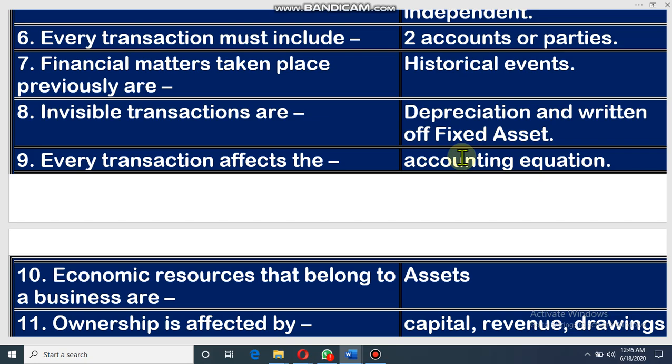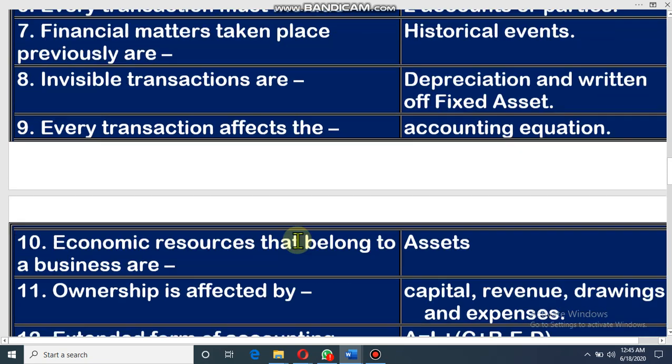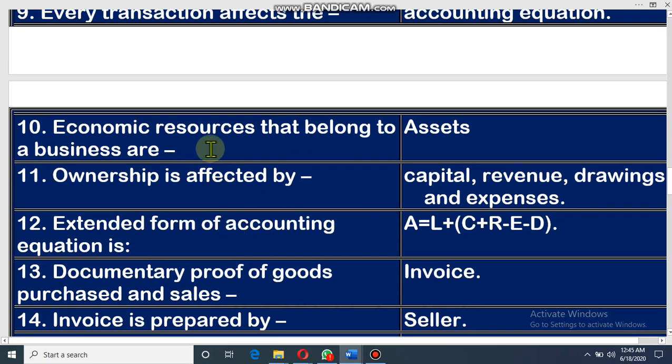That means asset equals equity plus liability. That means if there is any liability, that plus owner's equity equals total of asset. Dear student, every transaction effect changes this accounting equation. Dear student, economic resources that belong to a business are asset. That means whatever economic resources belong to a business, that is the asset of that organization.